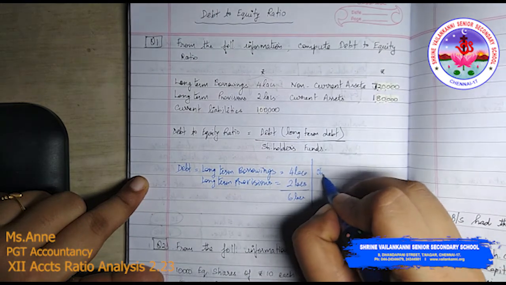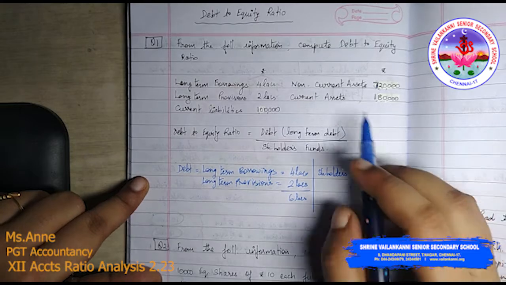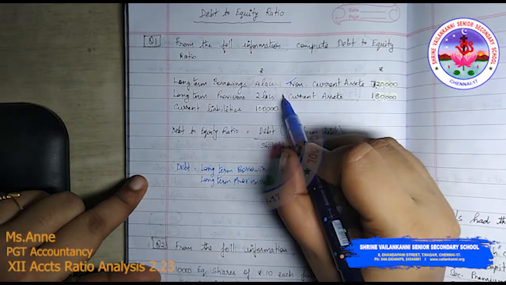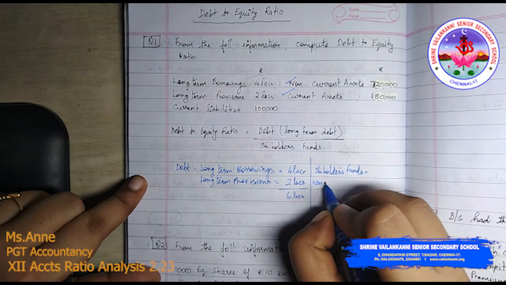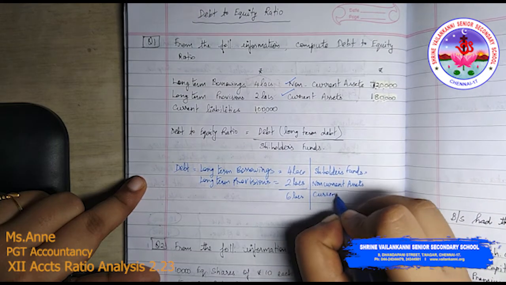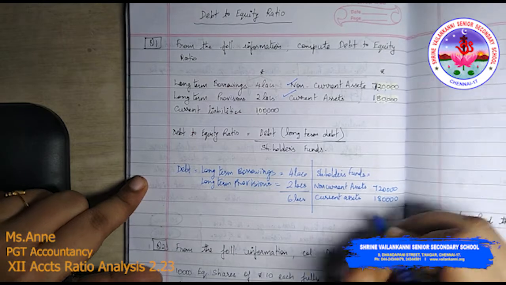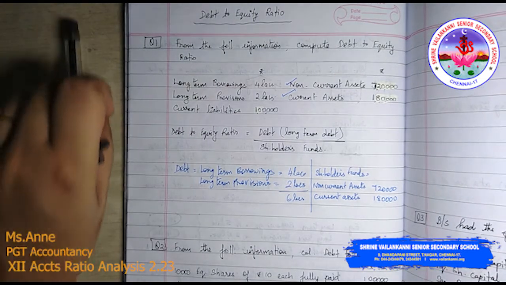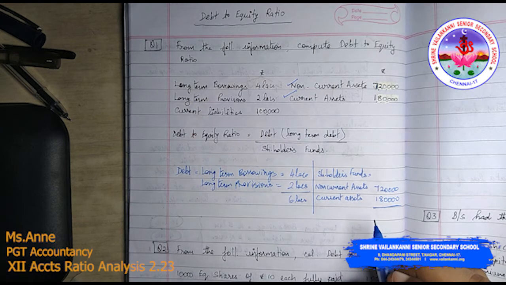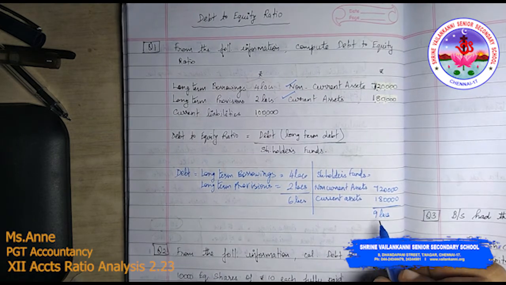Now what are shareholders funds? You have total assets here, non current assets as well as current assets, 7 lakh 20 and 1 lakh 80. So the total assets is 9 lakhs.